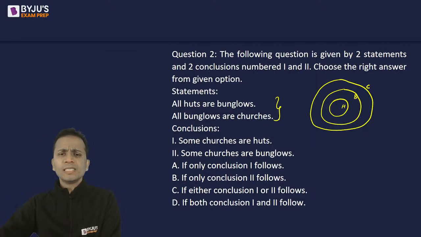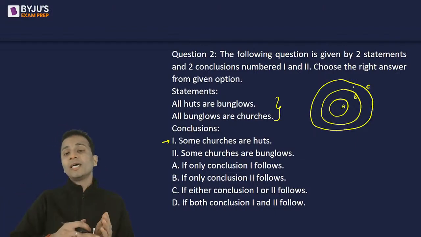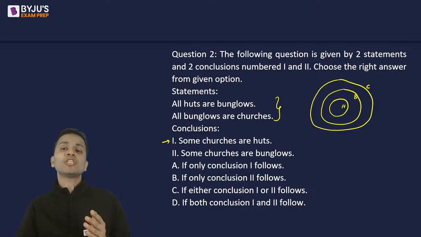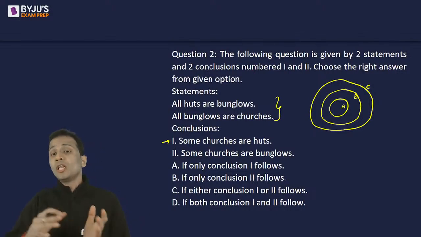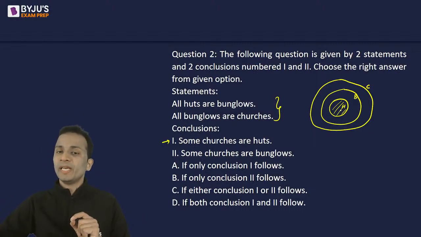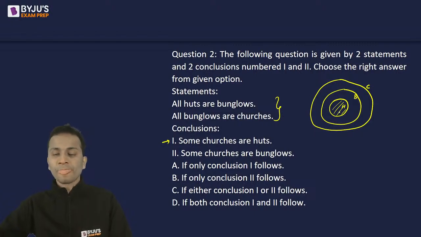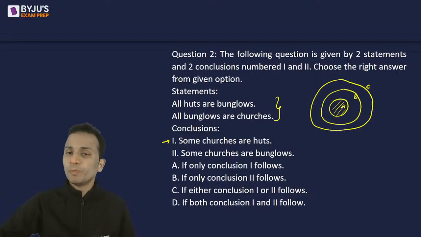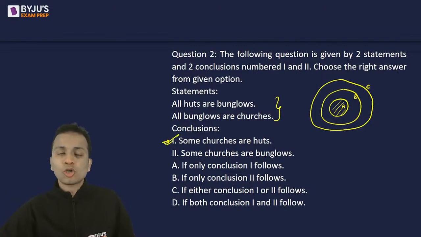Now let's check which of these conclusions is correct. Conclusion number 1: some churches are huts. The circle of churches is bigger. All huts are churches, so some churches will definitely be huts. The portion common to huts and churches represents some churches which will also be huts. So conclusion number 1 is definitely correct.